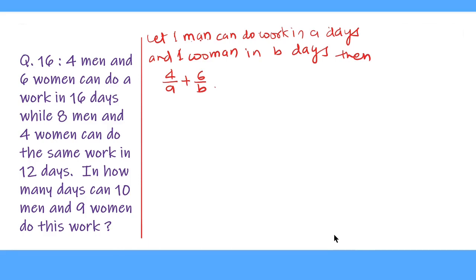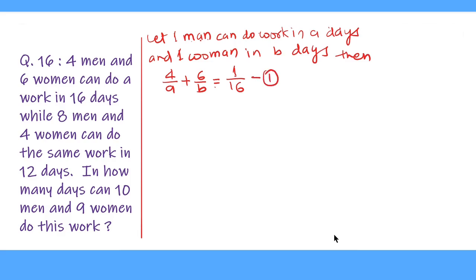So 4 upon A is the 1 day work of 4 men and 6 upon B is the 1 day work of 6 women. So 4 upon A plus 6 upon B equal to 1 upon 16, as 1 day work of these people is 1 upon 16, as they are able to do the work in 16 days. So this is our equation number 1.